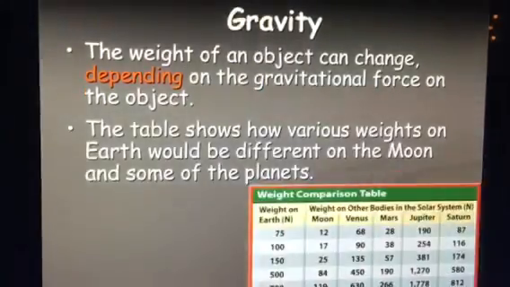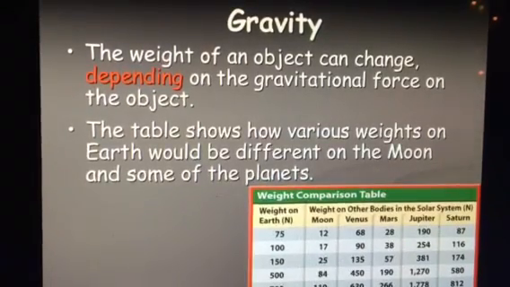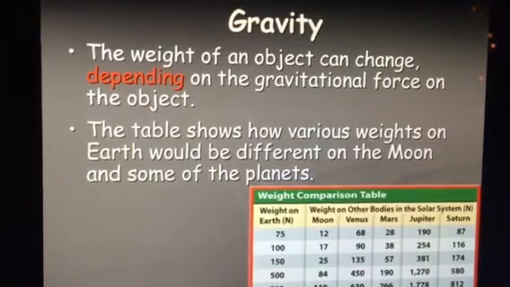So as you go from one planet to the next, such as in this table right here, you are going to see a different weight for each of those objects. And so your weight would vary, even though your mass didn't change, because the gravitational pull changed.